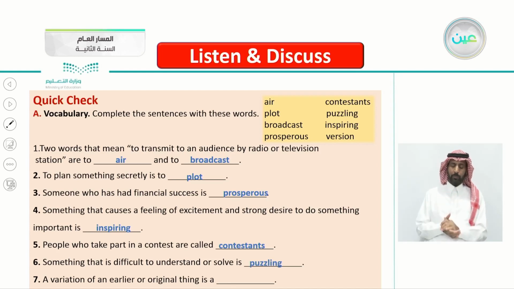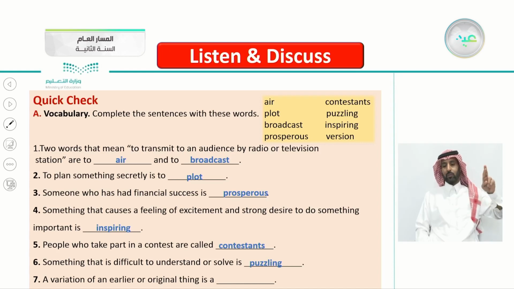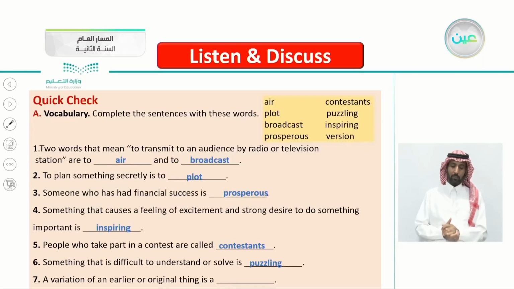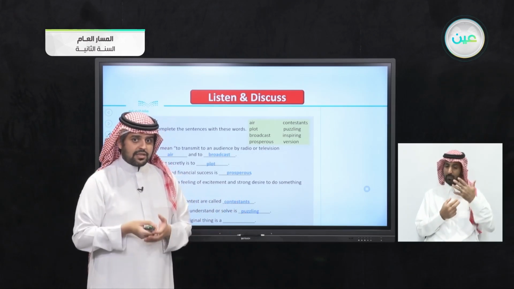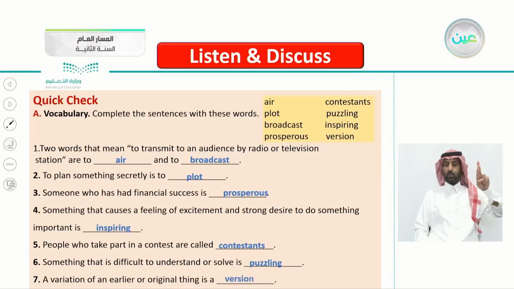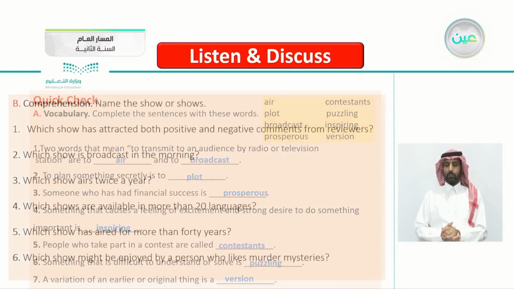Number 7, the last one, a variation of an earlier or original thing. Variation means different. Of an earlier or original thing, an old or new thing, we call it, yes, as you said, a version, a new version or the old version.